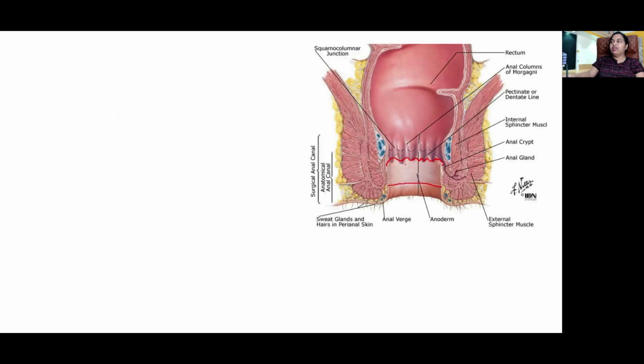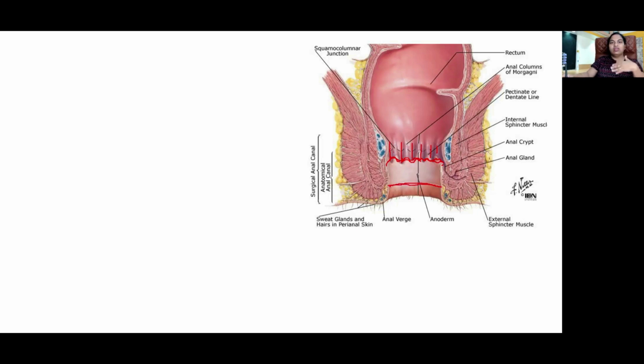So this pectinate or dentate line forms the junction. It lies at the mucocutaneous junction. The upper part presents the anal columns of Morgagni that contain the radicals of the superior rectal vessels, the veins. And then the lower parts of these anal columns are connected by the anal valve. And then the anal sinus above receives the anal glands. The white line of Hilton is here.